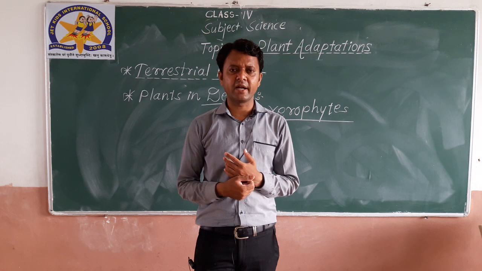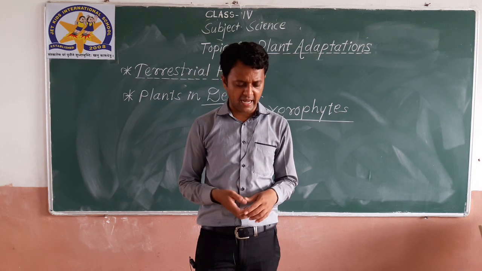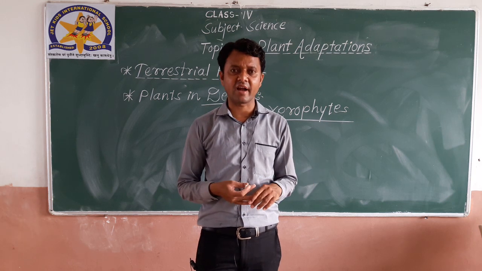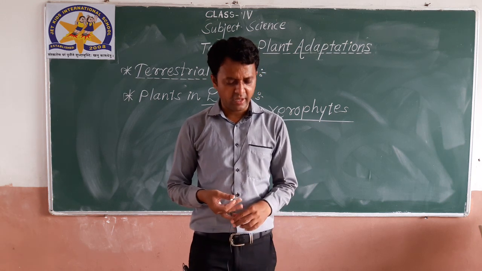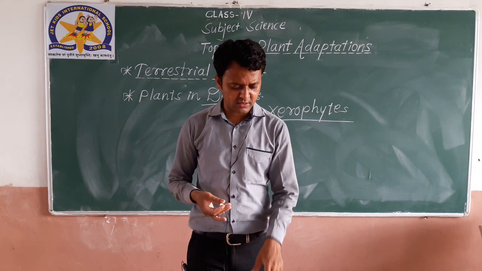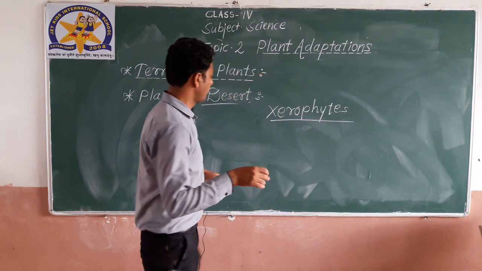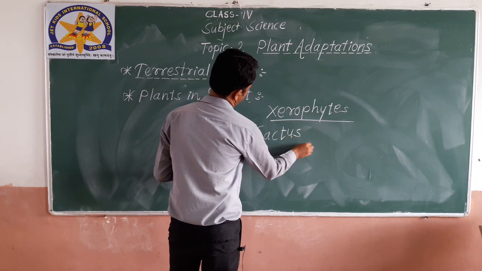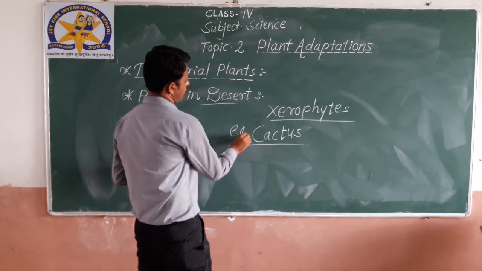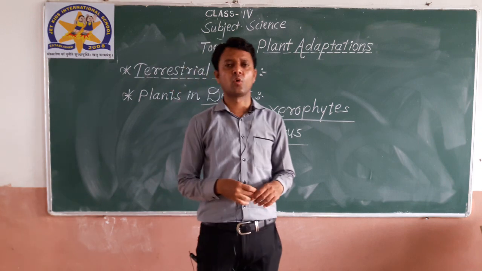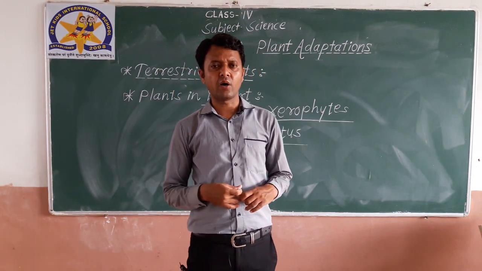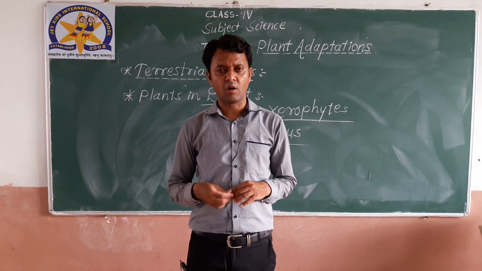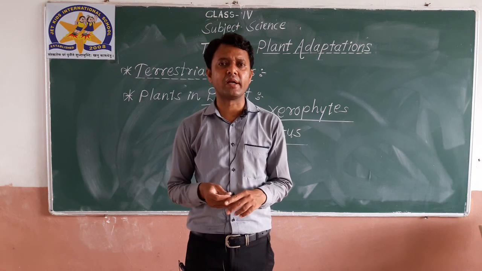See, they are adapted to grow in a very dry climate, obviously. They are adapted to grow in very hot and obviously dry conditions. Examples of such plants are cactus. One example is cactus. Cactus is a plant which grows in the desert. Now let us see what the adaptations of cactus or some other plants which grow in the desert are.